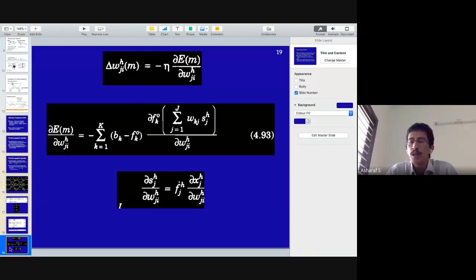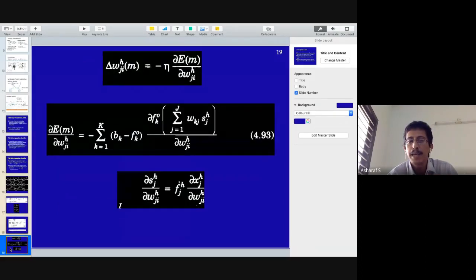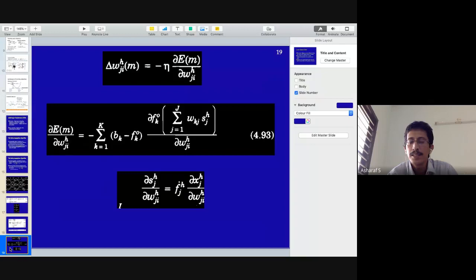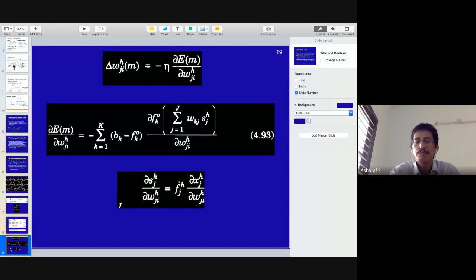Dou E by dou W_ji is equal to minus the sum over k of, same E, nothing changes here, b_k minus f_k into dou f_k by dou W_ji, where x_k is replaced by the sum of W_kj s_j^h. See this here? How do you get this?